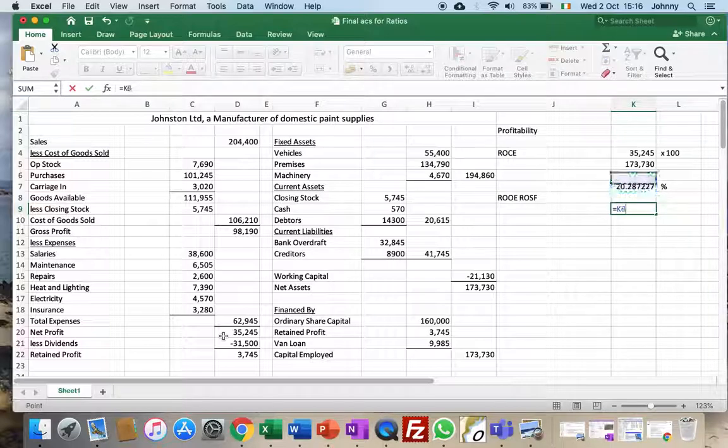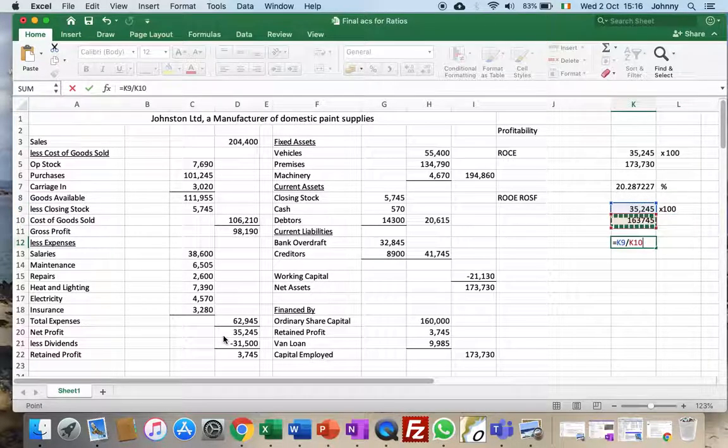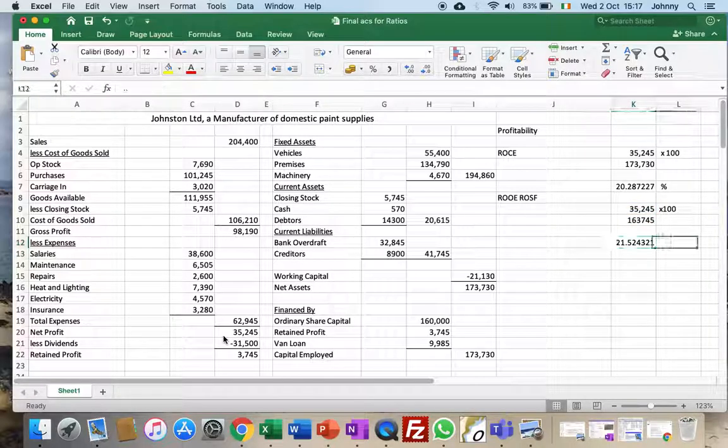So we have the same 35,245, and we're going to divide that by the money invested by the shareholders only. So that's going to be, well, we can see there's 160,000 of ordinary shares plus our retained profit from this year. Remember, that money is owned by the shareholders and they've allowed that to stay in the business. So we're going to turn that into a percentage. So I multiply that again by 100 over 1. So that divided by that, and then multiply the answer by 100. So we get a figure of 21%.